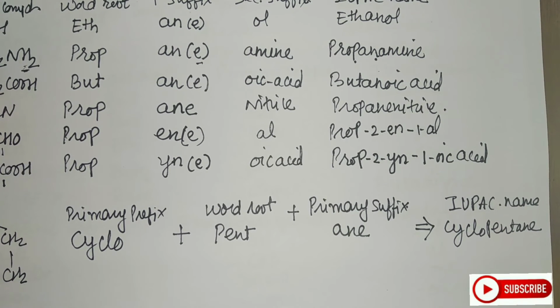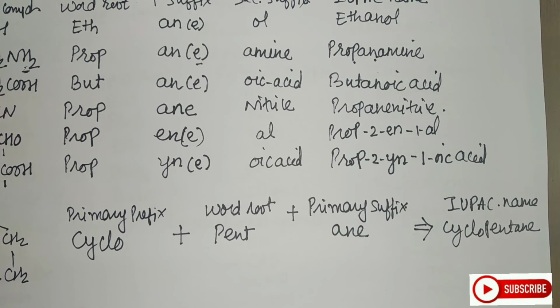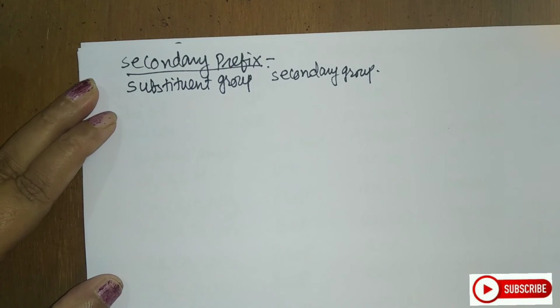Secondary prefix: usually certain functional groups, when they are substituted in the compound, are the secondary prefix. They are added immediately before the word root. So let us see how to give them. But students, you have to remember that the secondary prefixes must follow the alphabetical order. So some of the secondary prefixes, how to write them? Let us take a glance at them also. So, substituent groups and secondary groups.